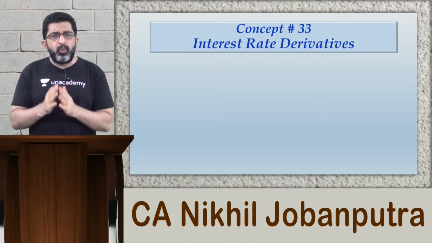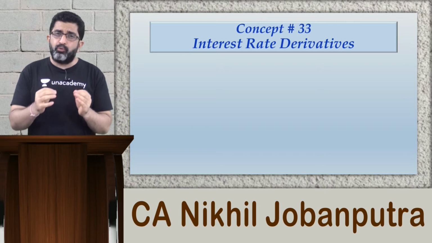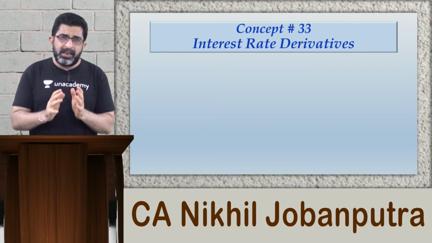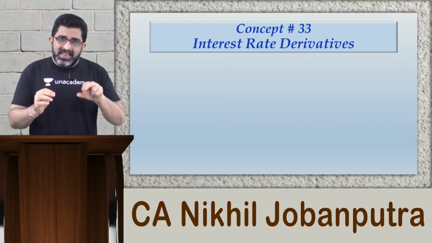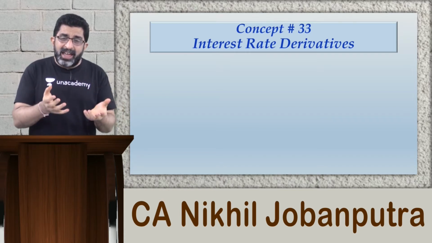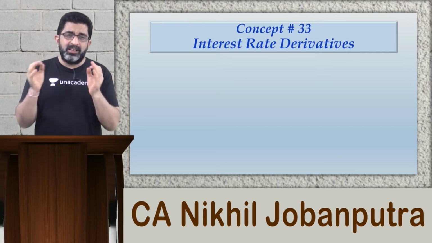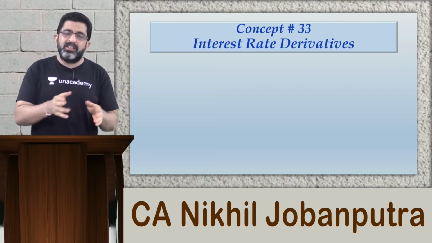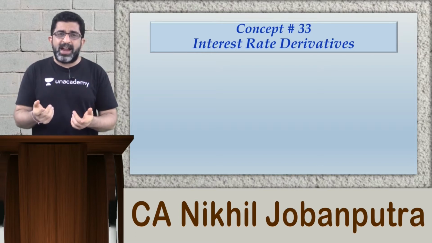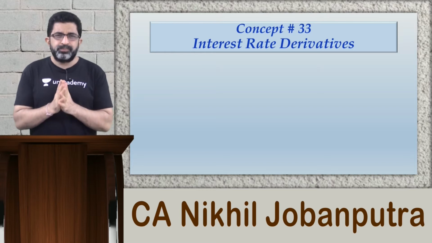So first of all, what are interest rate derivatives? In earlier classes we have learnt what is meant by a derivative. When there is the interest rate underlying a derivative contract, it becomes an interest rate derivative. In other words, a derivative contract in which the underlying factor is the interest rate is titled an interest rate derivative.